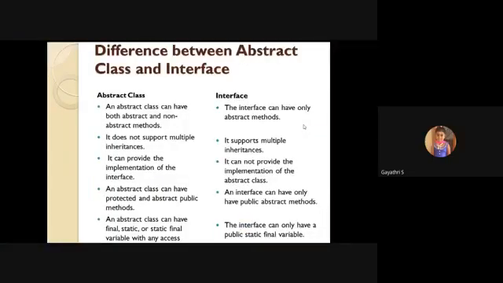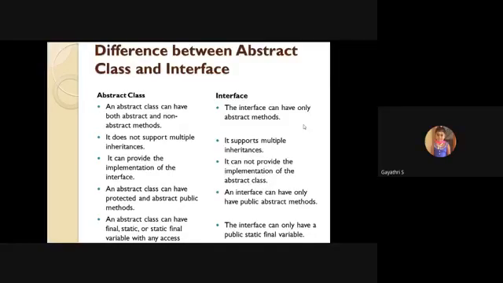Difference between abstract class and interface. First thing, an abstract class can have both abstract and non-abstract methods. Yes, an abstract class can have both abstract as well as normal concrete methods. But an interface can have only abstract methods. That is why an abstract class gives abstraction from 0 to 100 percent only, but an interface gives full abstraction, that is 100% abstraction, pure abstraction.